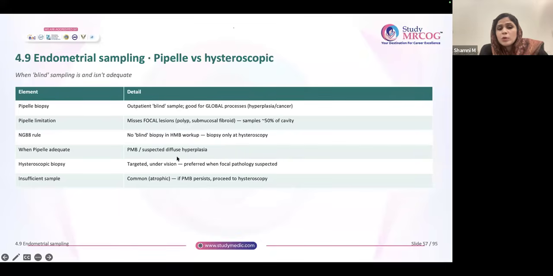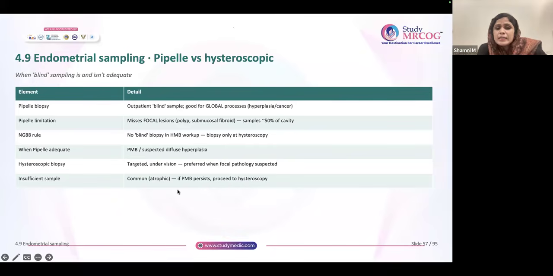Now, if postmenopausal bleeding without any risk factors, no focal pathology in the ultrasound, then you can go ahead with Pipelle. But postmenopausal bleeding with risk factors like diabetes, obesity, family history of endometrial CA, history of intake of tamoxifen, go for hysteroscopy guided biopsy. Or if in the postmenopausal bleeding patient the ultrasound is showing irregular endometrium, polyp, or fluid filled uterine cavity, in those situations go for hysteroscopy guided biopsy. Pipelle alone is not enough.